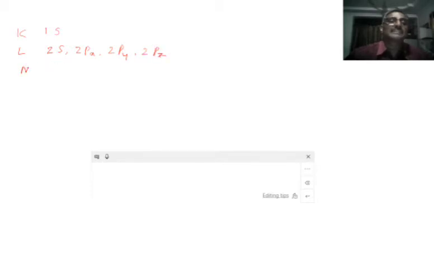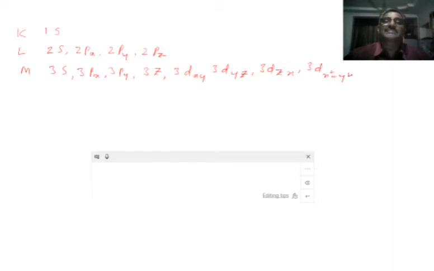In the M shell, there are 9 orbitals. These orbitals are 3s, 3px, 3py, 3pz, 3dxy, 3dyz, 3dzx, 3d x square minus y square and 3d z square.